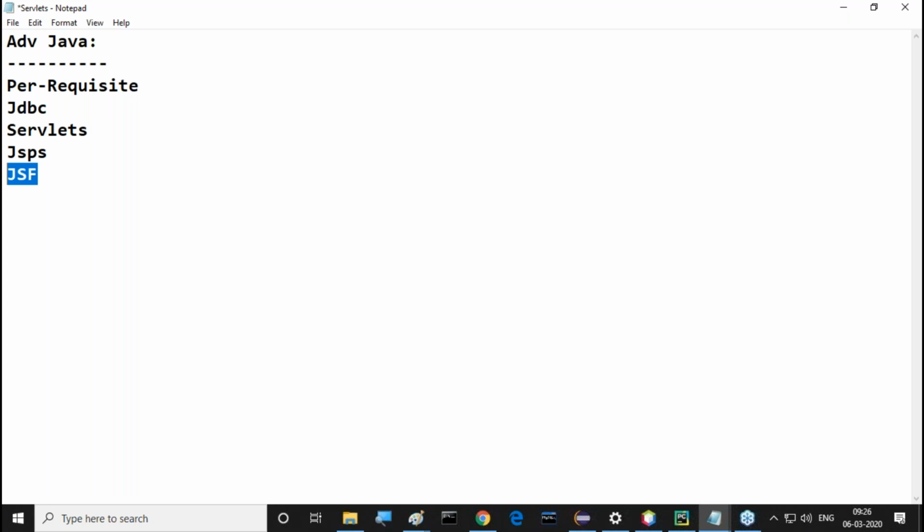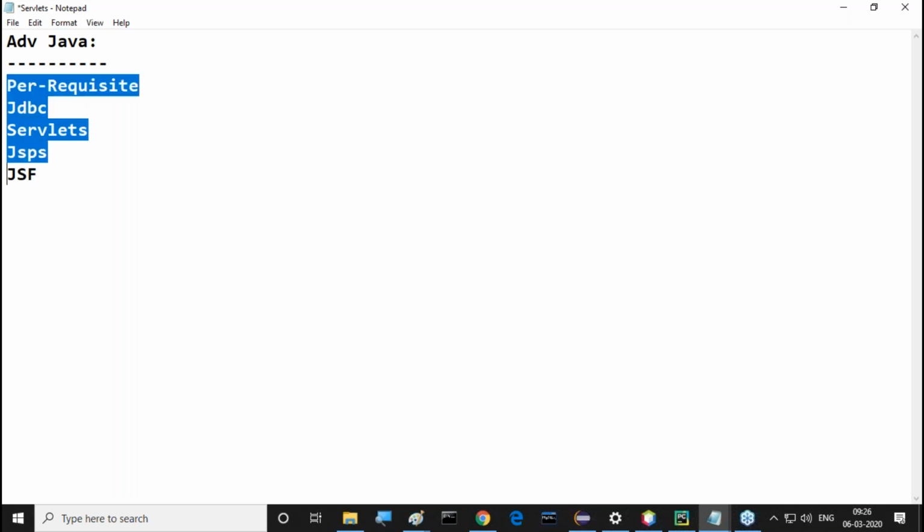With this concrete platform, if you go for frameworks like Spring framework or maybe Hibernate, we are able to get some advantage. Because of that reason, I am giving clarity: this is exactly the syllabus I'm going to cover in our advanced Java. Understand it clearly.